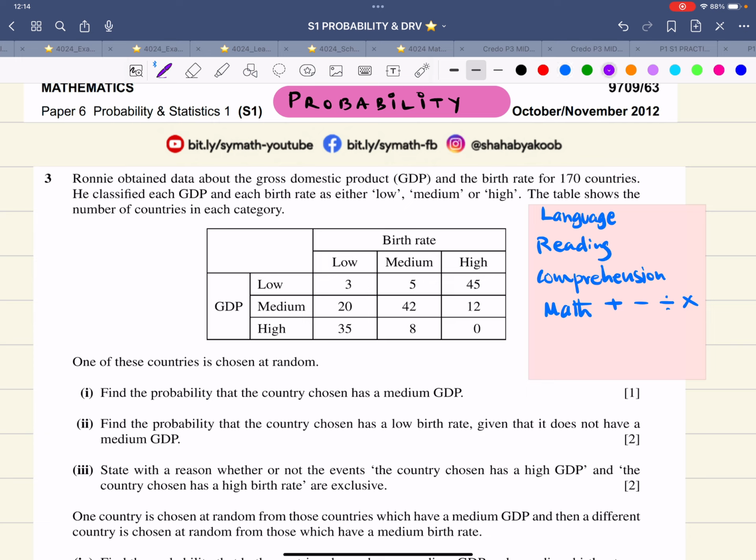So now in order to get a probability question correct, make sure your language skills are good. Whether you are bilingual or not, you should be able to have a very good understanding of the reading and comprehension. Sometimes you have to toggle between two languages. You might be reading in English and then in your own mother tongue or your national language. So you will be converting it and you have to break it down. The working is very, very simple because it's only about addition, subtraction, multiplication, division, and so on. But the main thing is about reading and comprehension. So now after this pep talk, let's get started with the question.